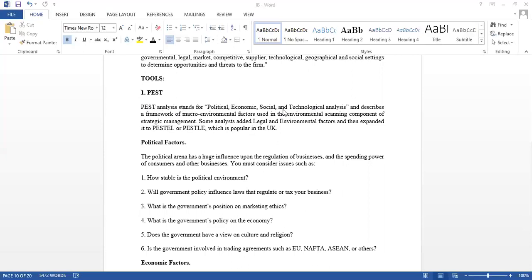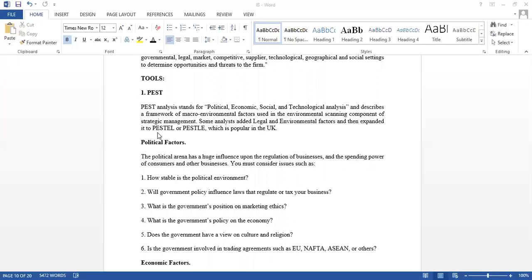And later on, what happened? Some other new environmental scanning was also needed. So they added legal and environmental factors, and in this way PEST was changed to PESTLE analysis.